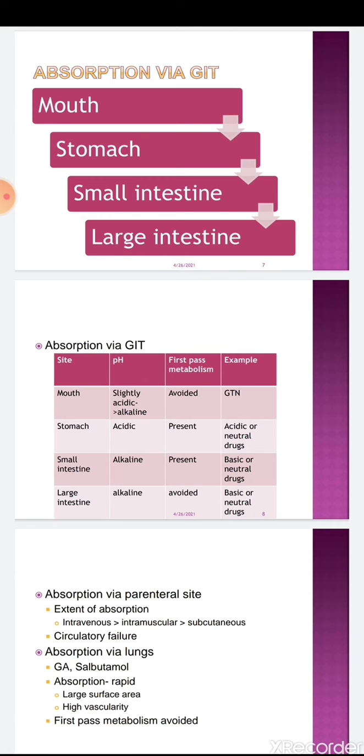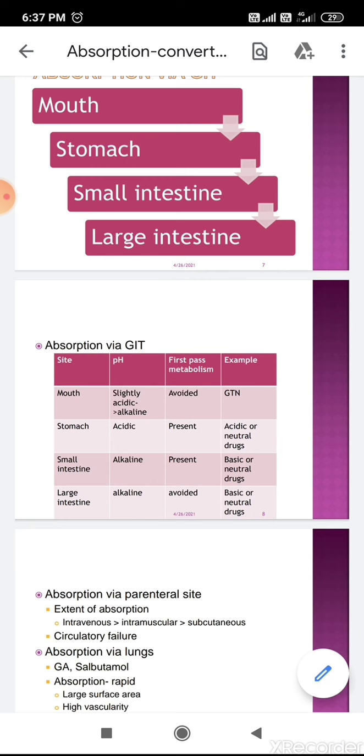Small intestine offers the basic pH, so it is quite obvious that basic drugs like morphine, atropine, amphetamine, chloroquine are better absorbed in small intestine as compared to the site of acidic pH, that is stomach. But this point is worth considering: pH is not the only parameter that decides where the absorption of the drug will be higher.